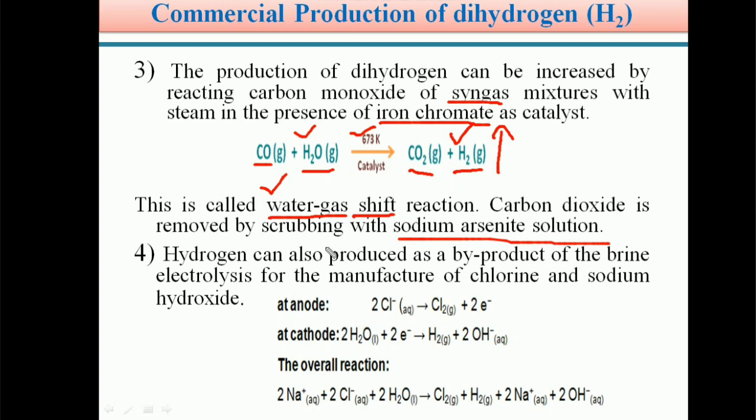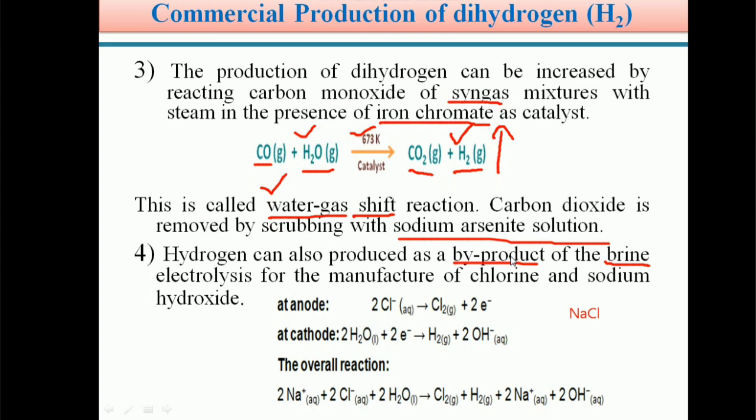And there is also another method. In this method, hydrogen gas is formed as a byproduct. Students, you know very well about brine solution. Brine solution is nothing but NaCl solution, sodium chloride solution. Whenever brine solution is electrolysed, H2 gas is produced as a byproduct. In the electrolysis of brine solution, H2 gas is formed as a byproduct.